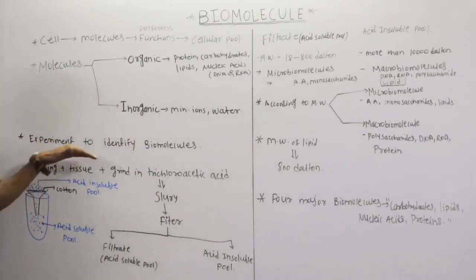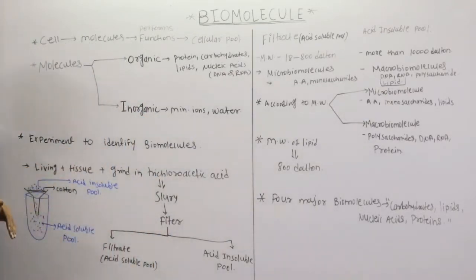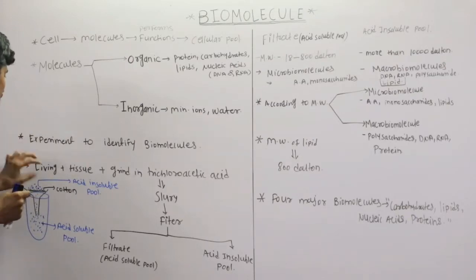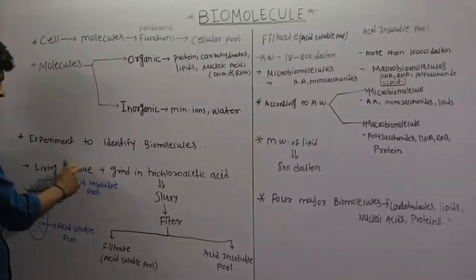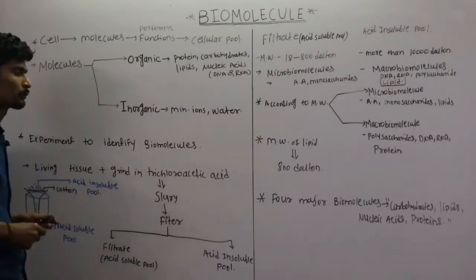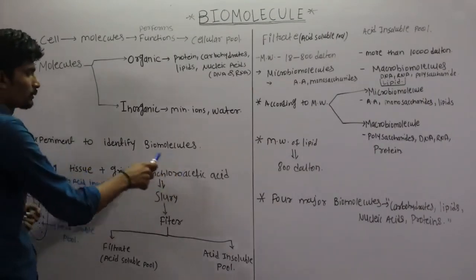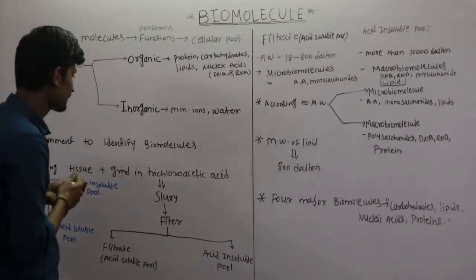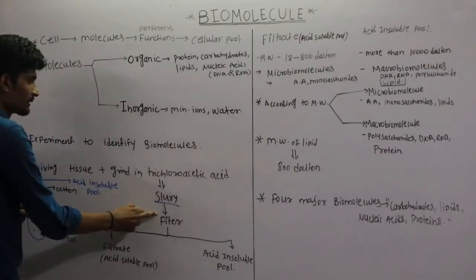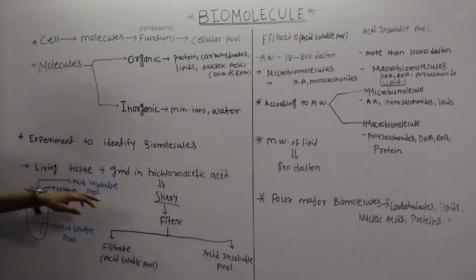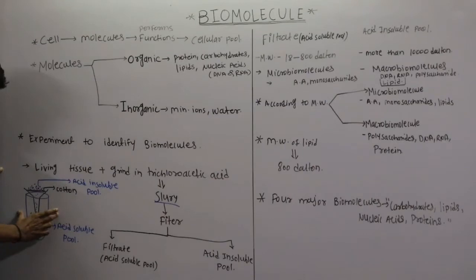Now the experiment to identify the biomolecules, how to identify these biomolecules, for that we have been given an experiment. The experiment says: take a living tissue and grind this living tissue in trichloroacetic acid. After grinding it will become a slurry, so make a slurry, and then this slurry will be filtered. Here I am showing that process, the filtration process.